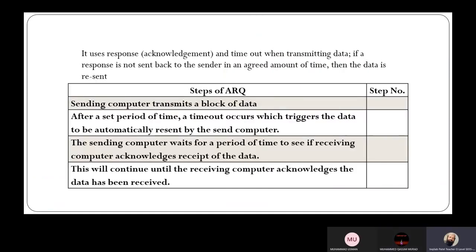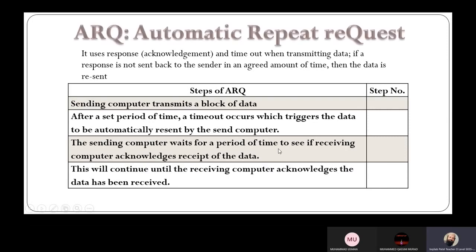Okay, beta? Now, sending computer transmits a block of the data. After a set period of time, a timeout occurs which triggers the data to be automatically resent by the sending computer. The sending computer waits for a period of time to see if receiving computer acknowledges the receipt of the data. This will continue until the receiving computer acknowledges the data has been received. So this will be 1, this will be 2, 3 and 4.